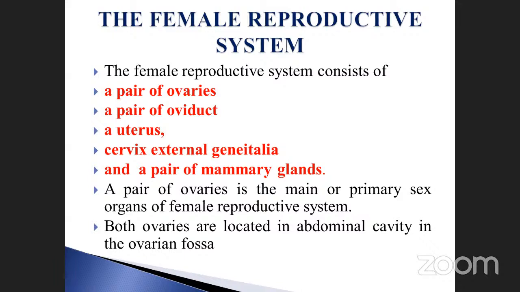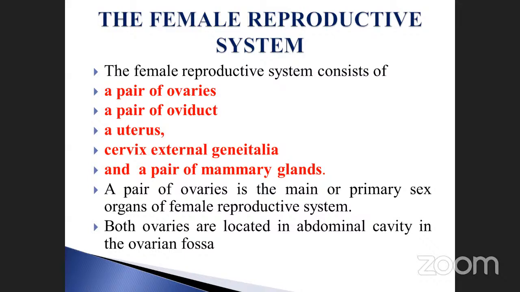See here, the female reproductive system consists of a pair of ovaries. Once again, repeat: a pair of ovaries, a pair of oviducts, a uterus and cervix, external genitalia, and a pair of mammary glands. These are all the female reproductive system.